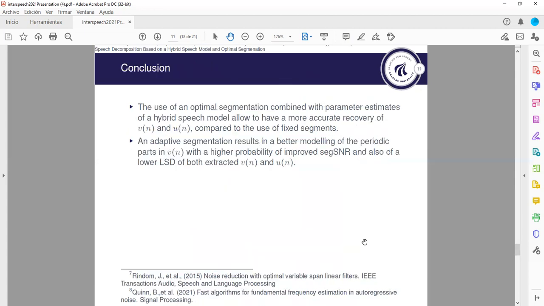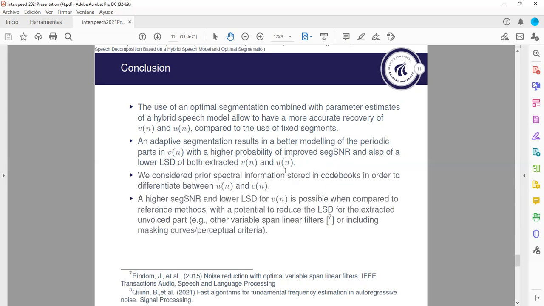extraction of the components. And just to conclude my paper, we have seen that the use of optimal segmentation combined with the parameter estimates of the hybrid speech model allows us to better recover the voiced and unvoiced components compared to using fixed segments. These adaptive segments result in better modeling of the periodic parts of voiced speech, with improved segmental SNR and lower log spectrum distortion for both components. And we use prior spectral information in the codebooks to differentiate between unvoiced speech and additive noise.